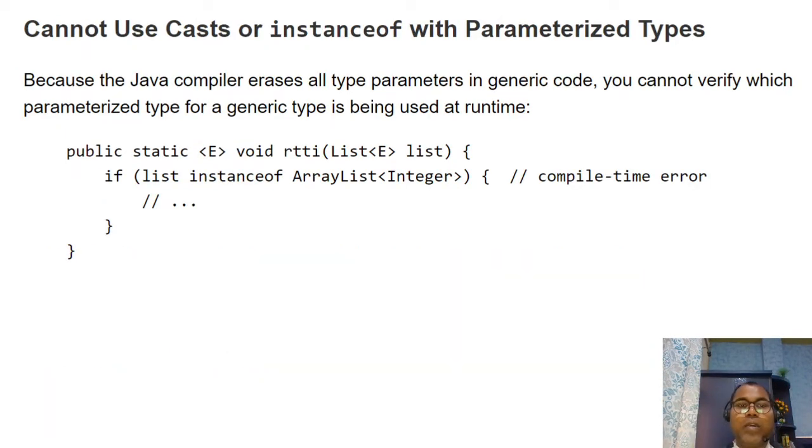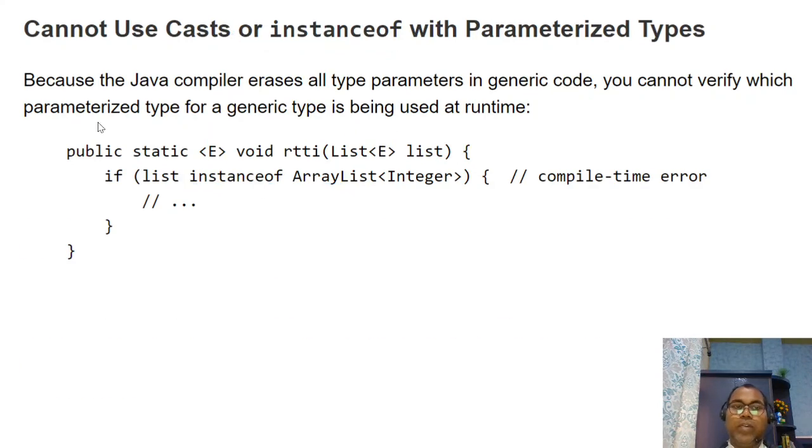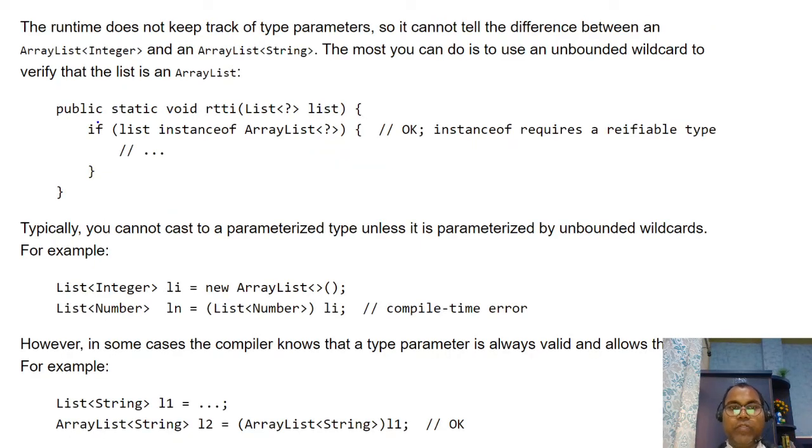And similarly, you cannot use the instanceof keyword. T is not any specific type, so you cannot use something like a list as an instanceof this; it gives a compile time error. So don't use the instanceof keyword for your parameterized type. This is also something to be aware of. And if you really need it, you can just use the wildcard. The wildcard helps us to use instanceof. This is an unknown type, any type.